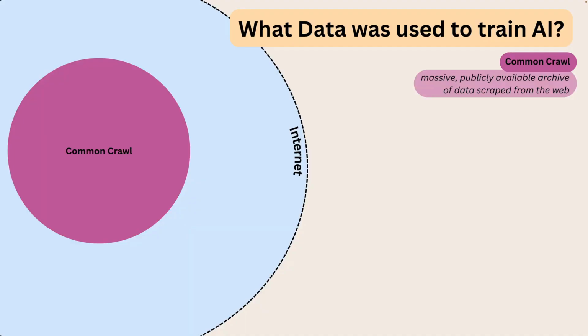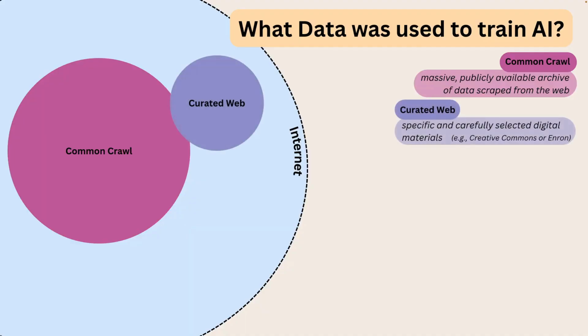The next data set is what can be called the curated web. The curated web is just data sets of various websites that can be considered cleaner data, as it is moderated in some way. This contains more quote-unquote reliable information that is commercial or educational in purpose. This includes Creative Commons licensed materials, copyleft materials, and corporate communications, like from Enron, as well as Reddit forums. This information in these data sets are usually publicly available. Publicly does not mean that it is free from copyright, but that it was just available for them to scrape, kind of like Common Crawl.